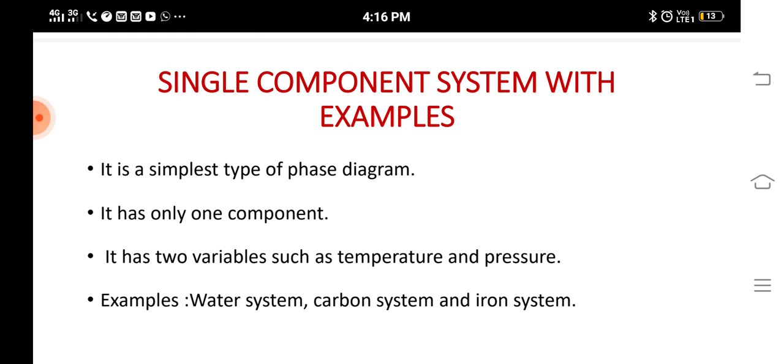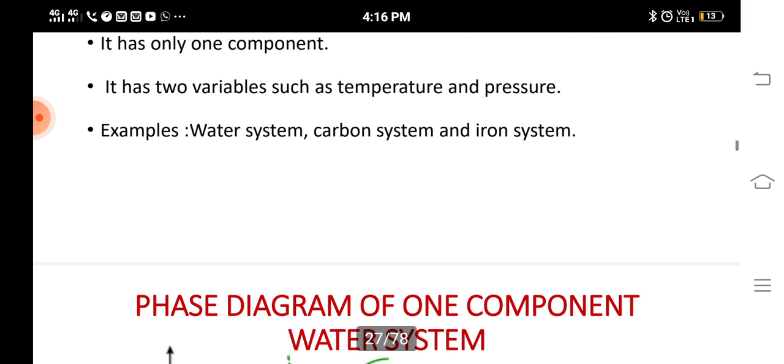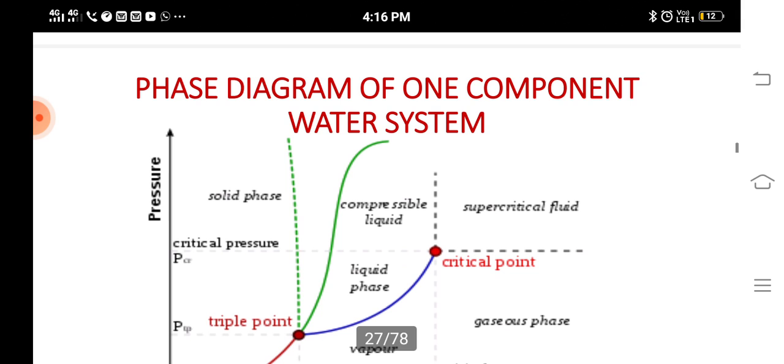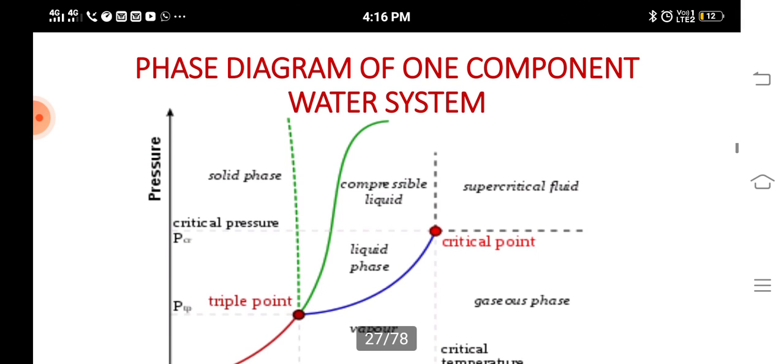As we mentioned as an example, the water system has a single component, water only, but it can have many phases, but the component is a single one. In the case of the carbon phase diagram, it can have many phases, but the component is one. So we can call this system a single component phase diagram or unary phase diagram. For example, water is a single component phase diagram. We'll explain one by one.